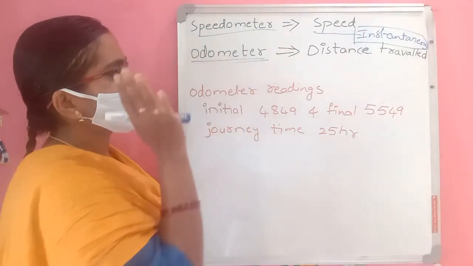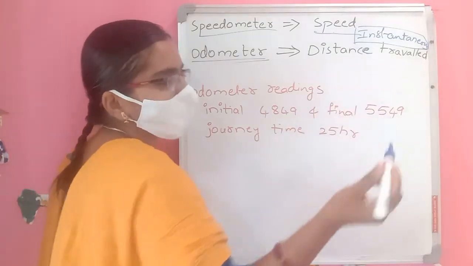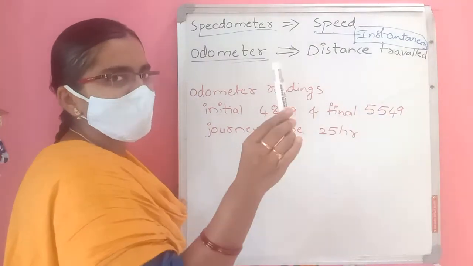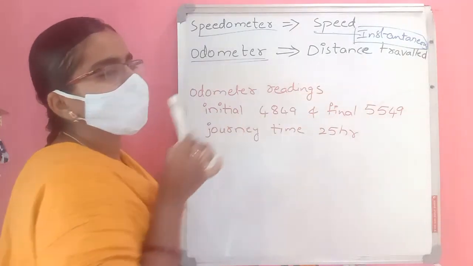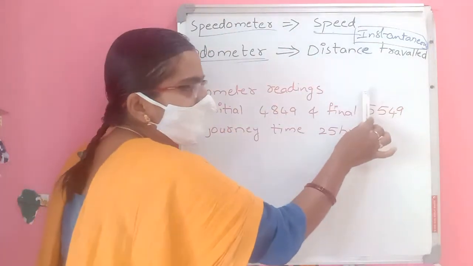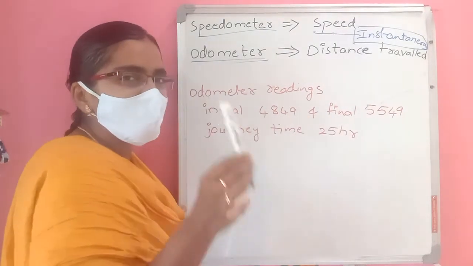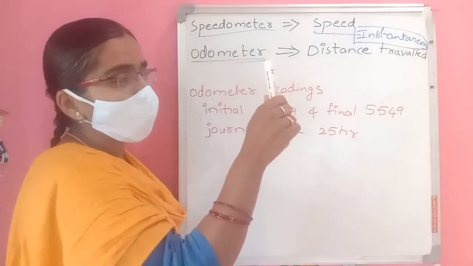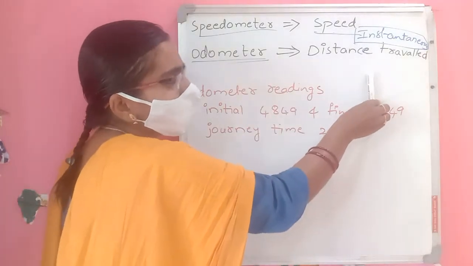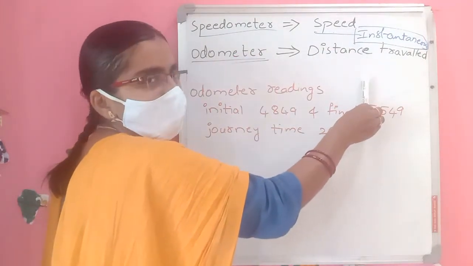Here we have a question also. Here is a pen. I have taken it from here to here, and again I keep it here at the same position. Then what is its displacement? Its displacement is 0. Why? Because from here I have taken it to this point and again I kept it here.